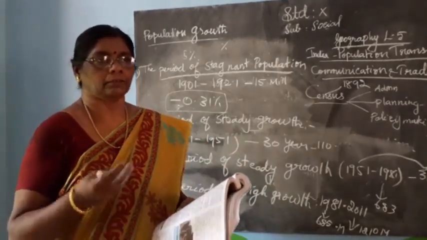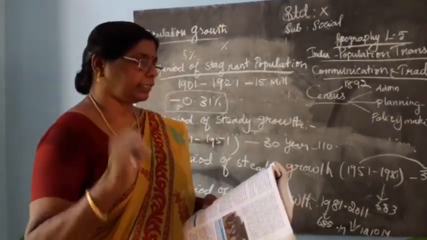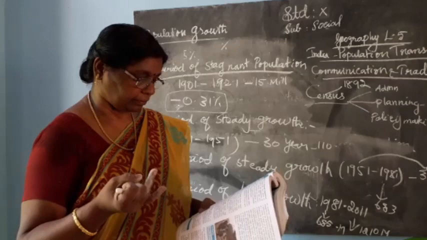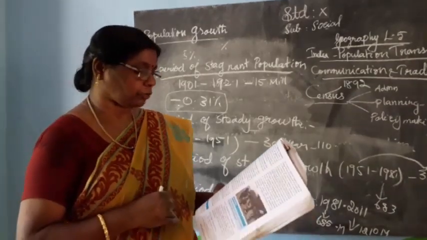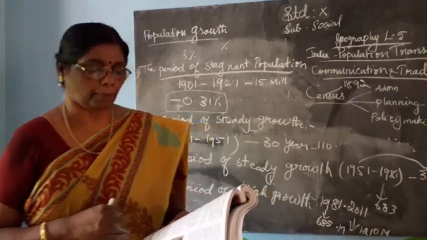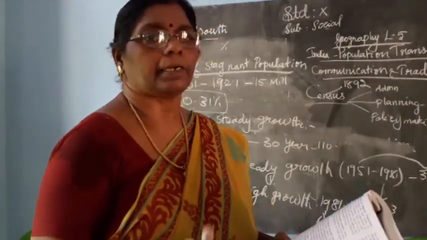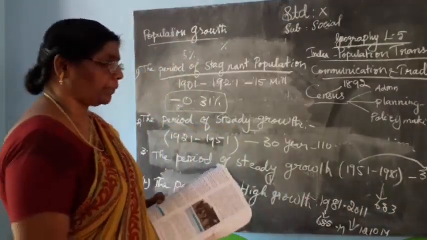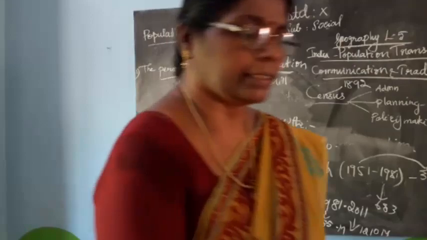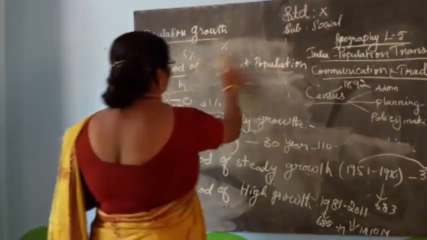Population change refers to an increase or decrease of population of an area from one period to another period.